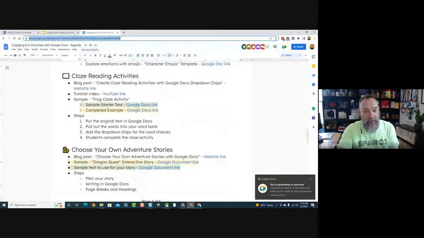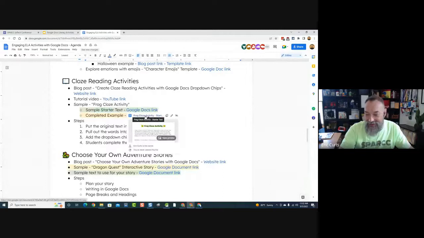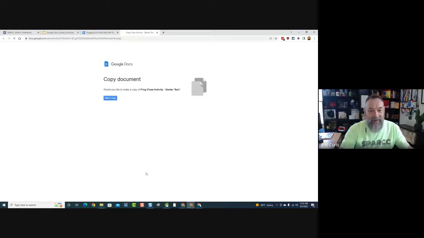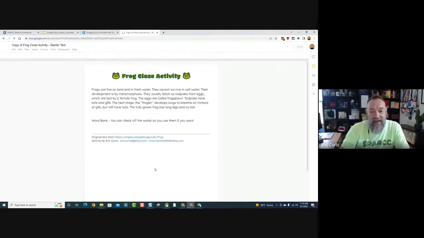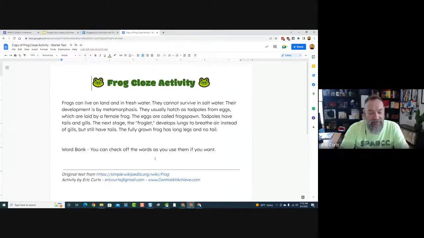So on page 3, close reading activities, I've got some starter text highlighted in green. We'll use this to get started. Give a click on that and make a copy. So here is the text I'm going to work from, and let me make this a little bigger so you guys can see it. This is just from Wikipedia, a little blurb about frogs. I grabbed some text from there, and here's the paragraph we're going to use. Then I've got a spot at the bottom for a word bank.